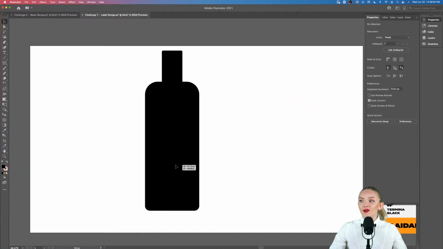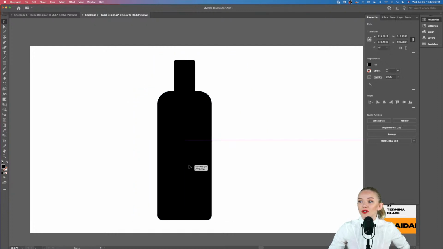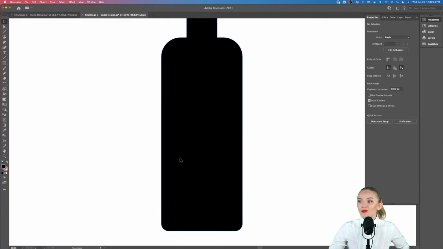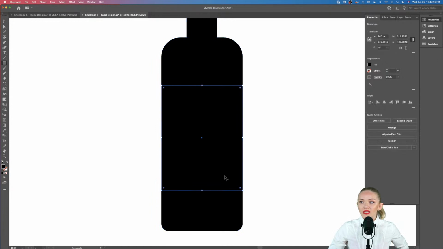Now our bottle is a whole shape. We can even create copies of it by holding Option. But for now, let's concentrate on our label design. And for that, we're going to, again, use the rectangle tool, and we're going to place a rectangle somewhat like you see labels placed on a bottle in the store.